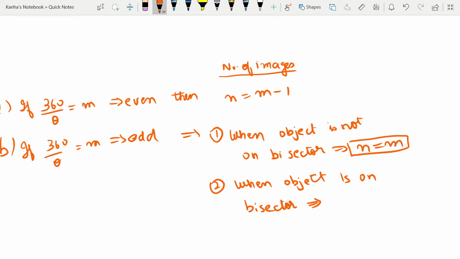In that case you will have n equal to m. The second case is when the object is on the bisector. In that case you will have n equal to m minus 1. You should all make a note of these things.